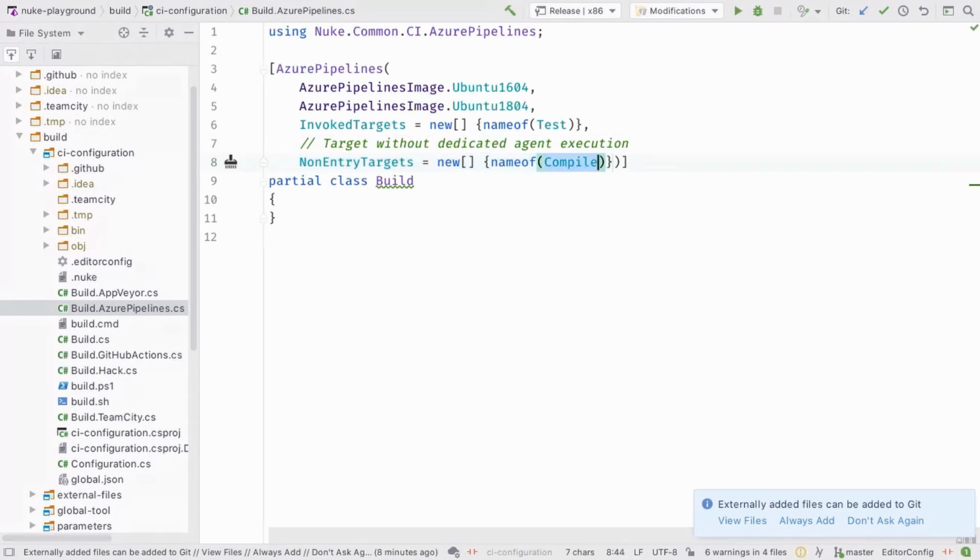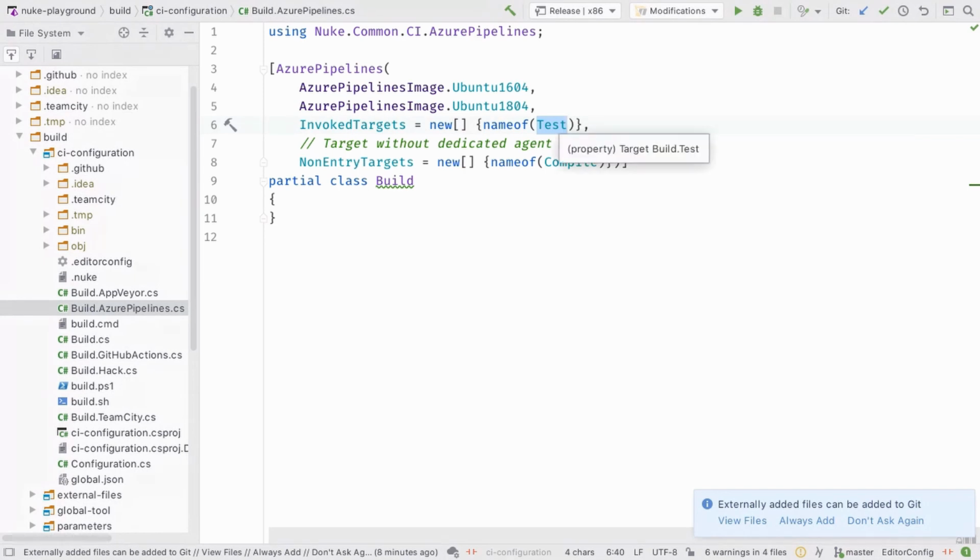We could execute compile also on a different agent, but then we would need to do a bit more footwork, because we would need to pack the compilation stuff and provide it to the next target. So defining compile as non-entry target will make sure that test and compile are executed on the same agent. But that's only for this demo purpose. They could also run on different agents.